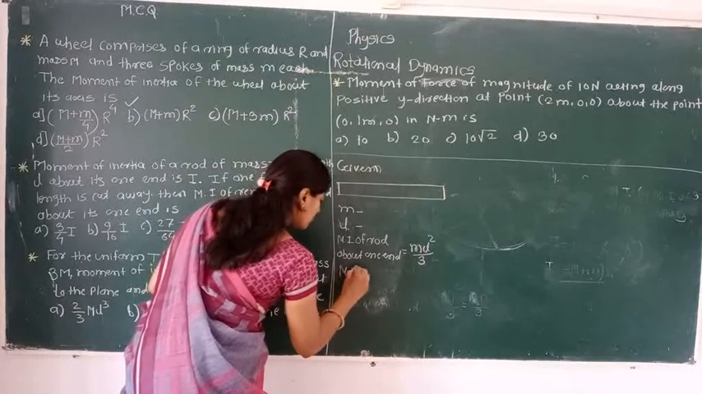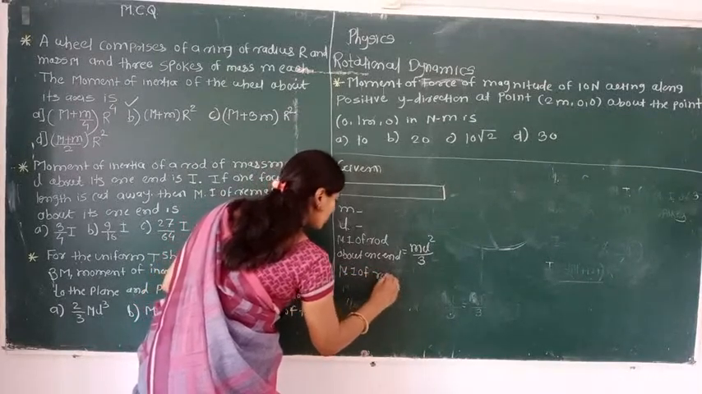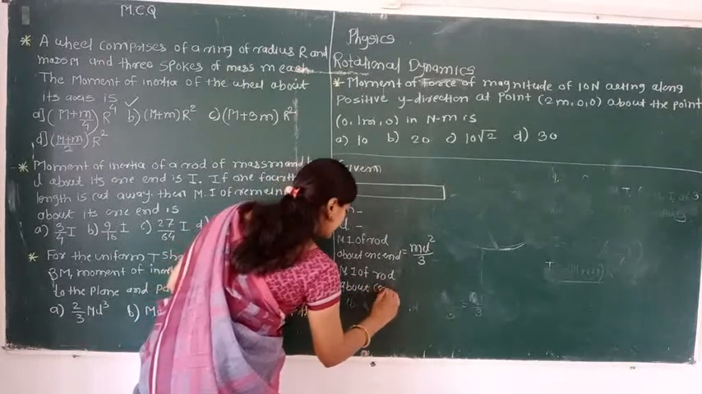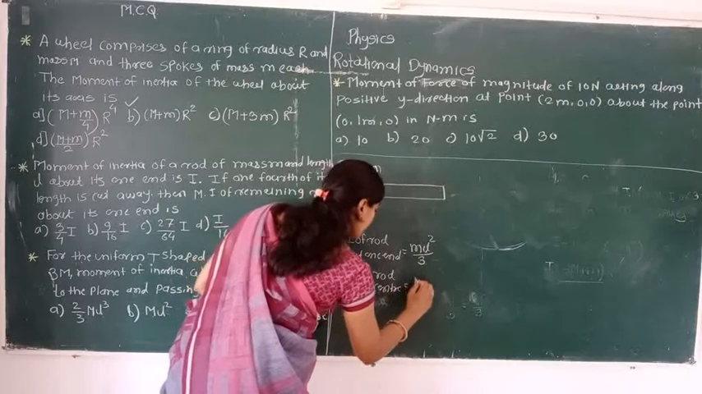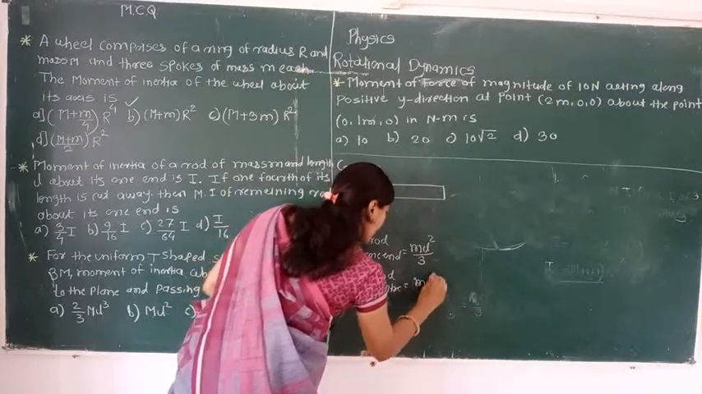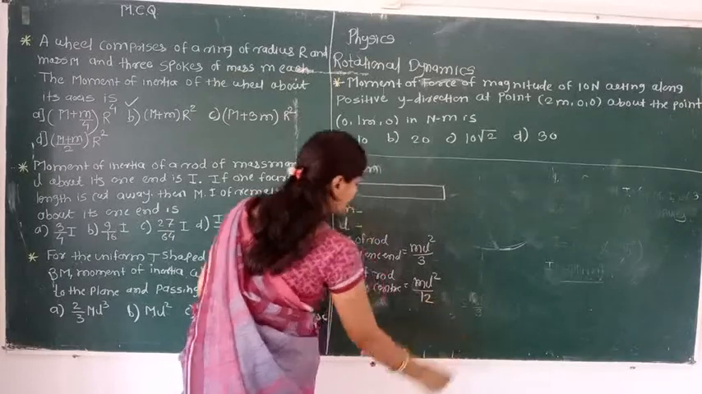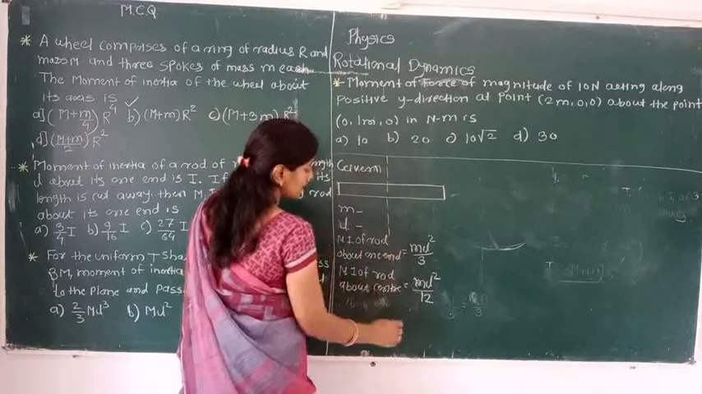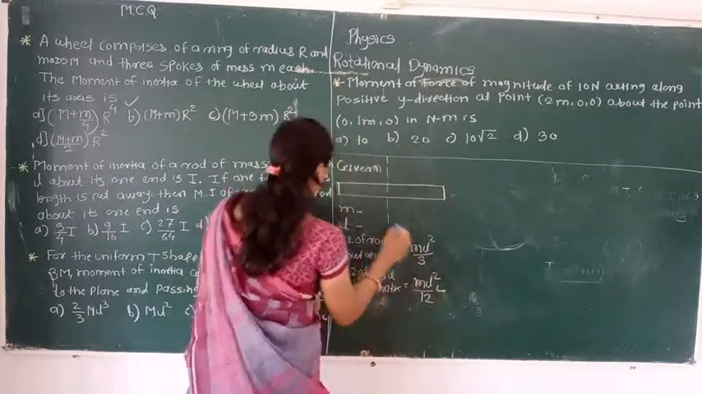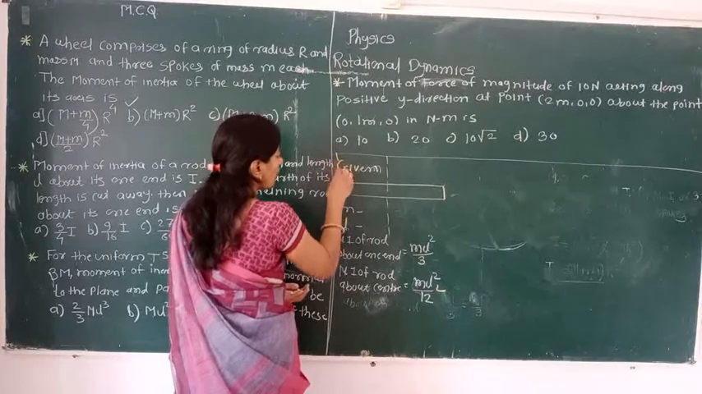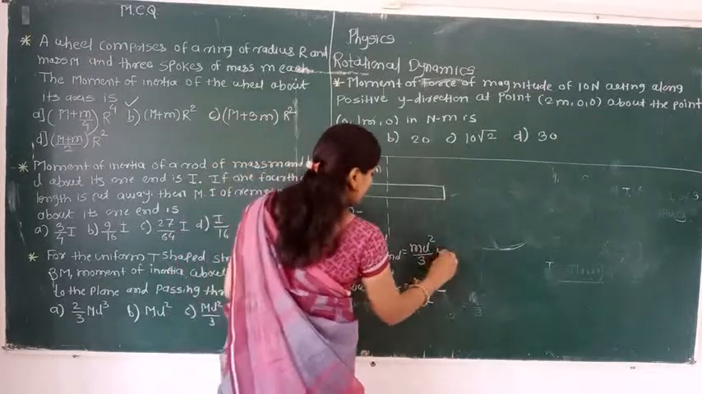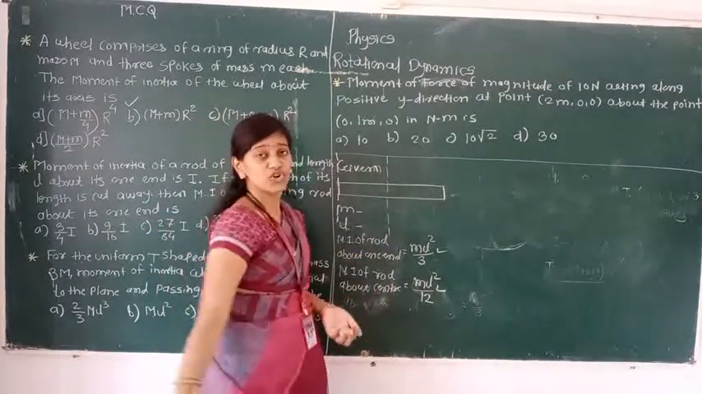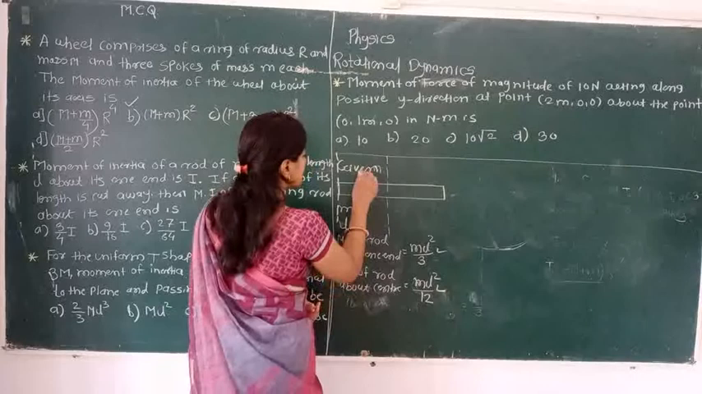Next is the moment of inertia of a rod about its center. How much is it? We are writing as per the given information, m L square divided by 12. This is for the center. That means when the axis is passing through the center, that time we are using this formula, and when the axis is passing through one end of the rod, that time we are using this formula. But here what they are saying, 1/4 of its length is cut. That means the rod is divided into 4 parts.